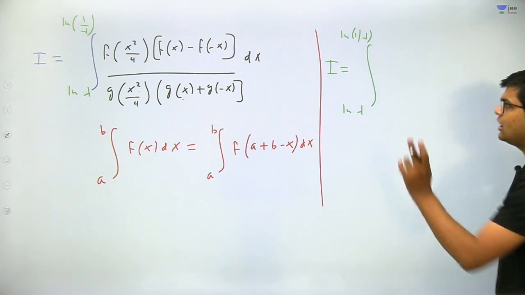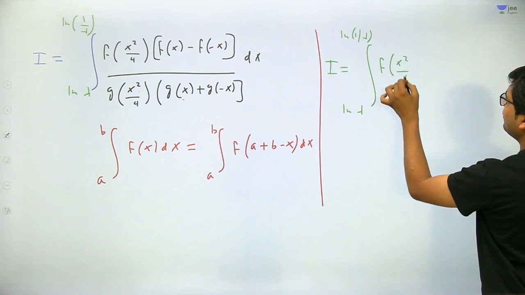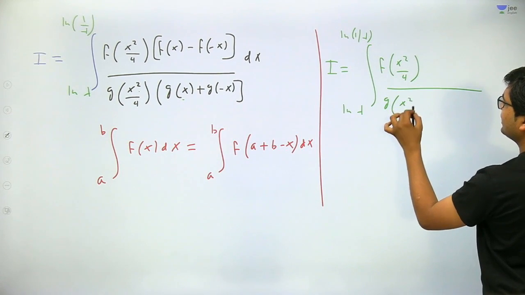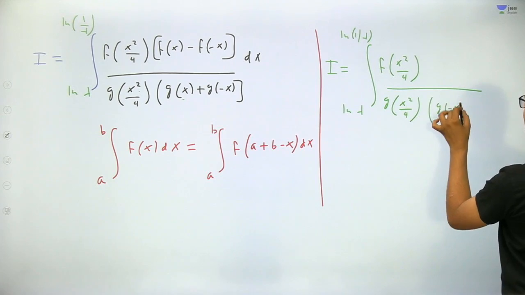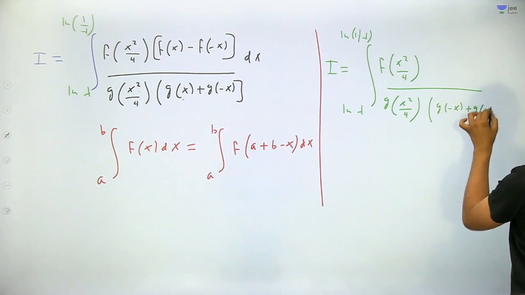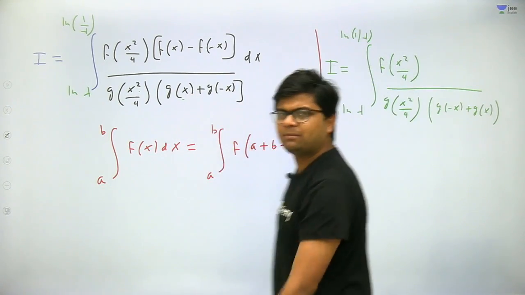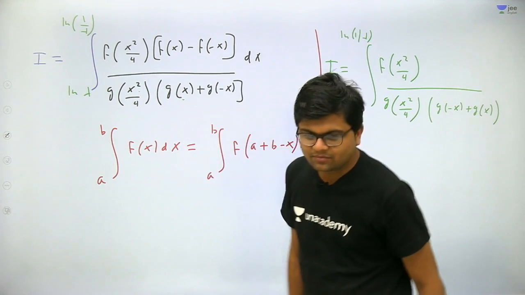Got my point? So applying the king property, it will become f of x square upon 4 divided by g of x square upon 4, and this will become g of minus x plus g of x. Got my point? Yes or no? Got my point here, that if I put a plus b minus x, minus x in the place of x. Very good.